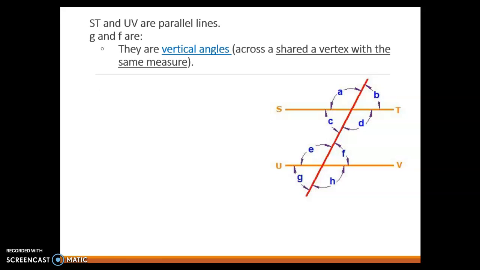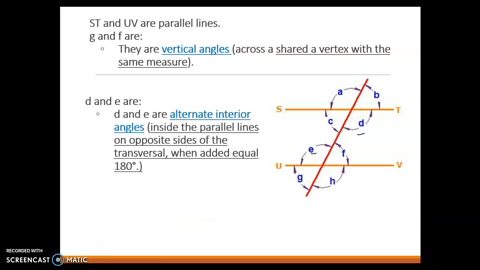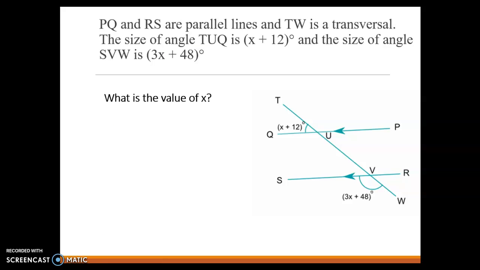Right, we have our vertical angles here across a shared vertex with the same measure. Our vertical angles are G and F. D and E are, see if you can tell what kind they are. D and E, they're on opposite sides, so we know I have the word alternate, and they're inside the parallel lines, alternate interior angles. We can also use what we know about lines to solve for variables.